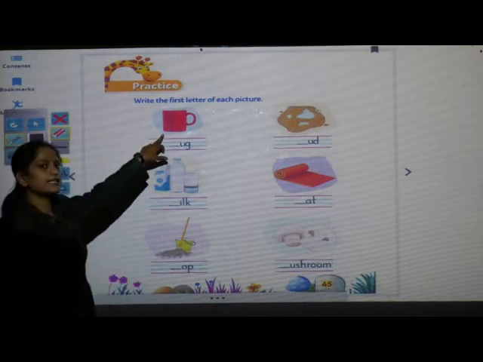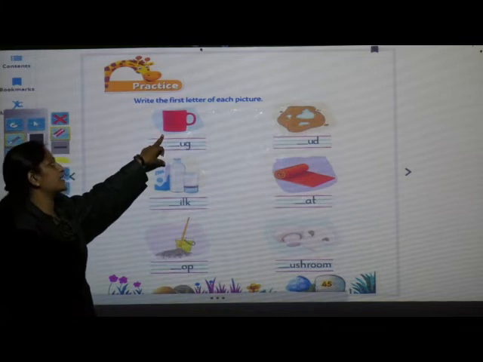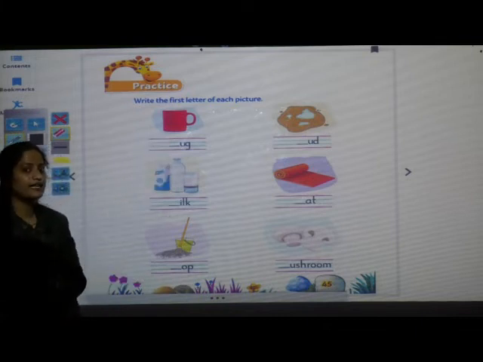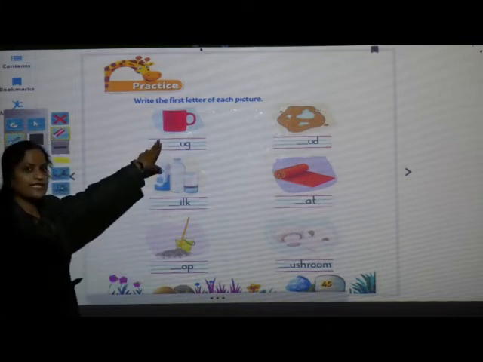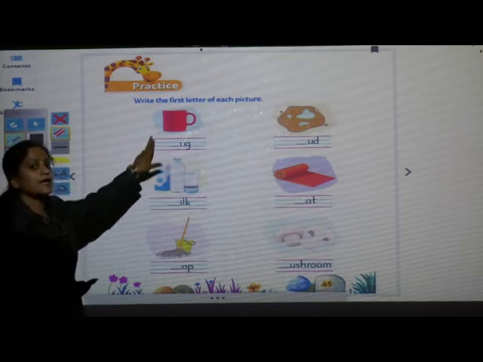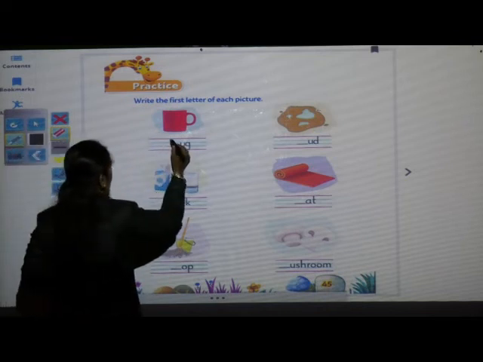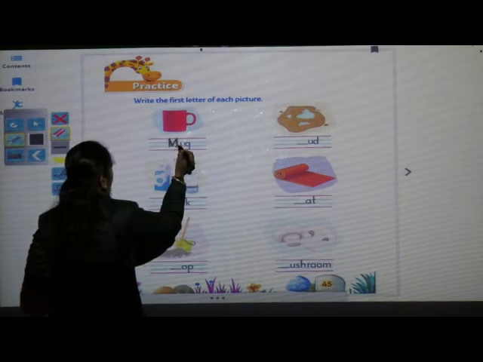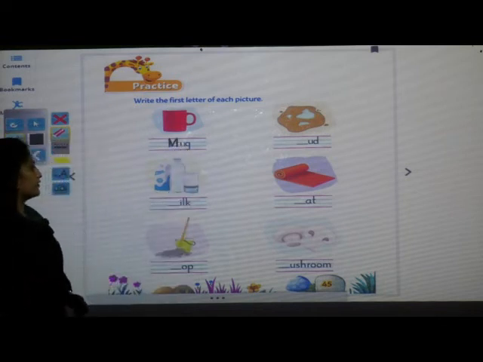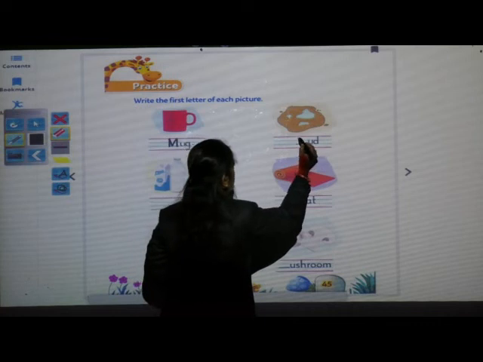So which picture is this? Very good. It's a mug. And what is the beginning letter of that picture? Yes, the beginning letter of this picture is M. So here you have to write capital letter M. Mug. This is mud.